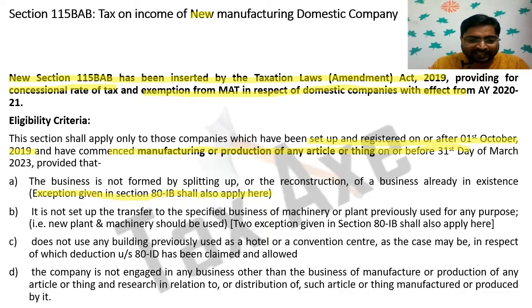The company is not engaged in any business other than business of manufacturing or production of any article or thing. So the company should be engaged only in the business of manufacture or production of any article or thing, and research in relation to or distribution of such article or thing manufactured or produced by it. So these A, B, C, D, these four are the prime criteria to be fulfilled to opt for section 115 BAB.